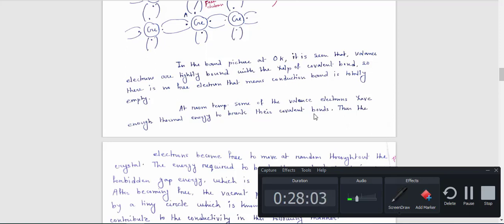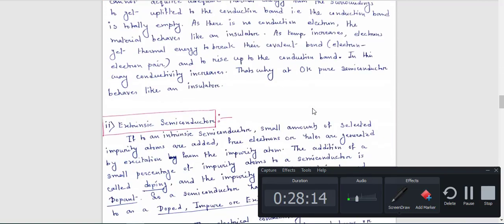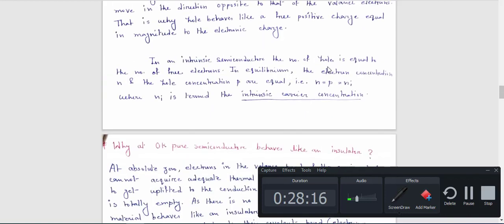At equilibrium condition, suppose the electron concentration is denoted by the variable n and the hole concentration by the variable p. In equilibrium, the concentration of free electrons and the concentration of holes are both the same, denoted as ni, and this ni is known as the intrinsic carrier concentration.